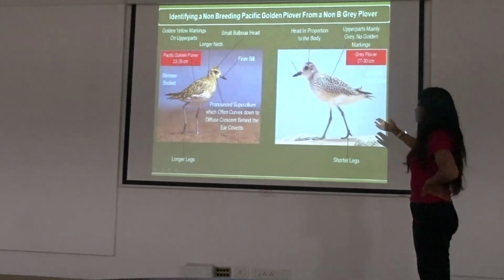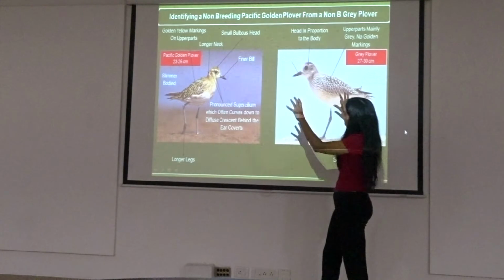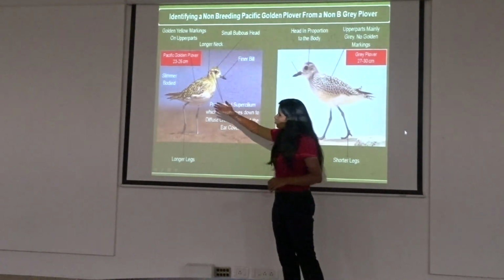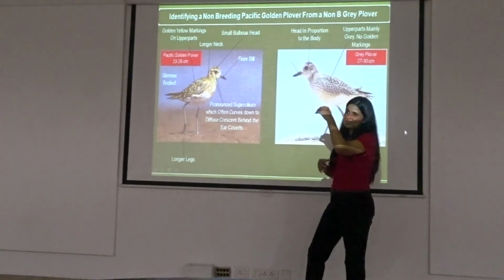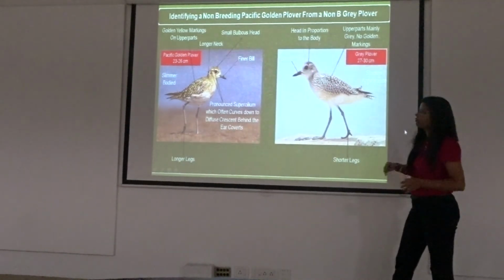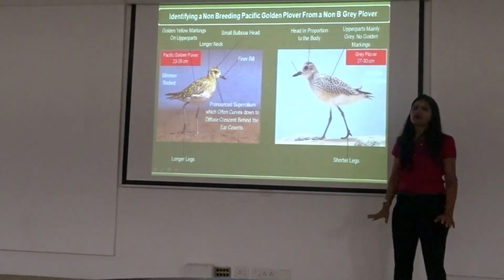So, they both are plovers, so definite body structure of a plover. Now, what do you see? Because this is golden, it looks a lot more golden. It has a lot of tinges of gold on top, buff gold on top. This is a grey plover. It doesn't have any tinge of gold at all.